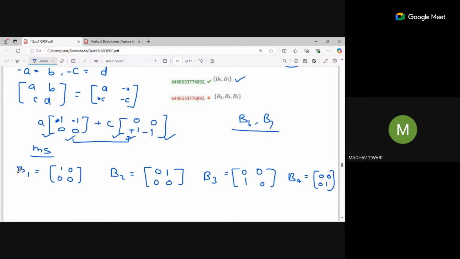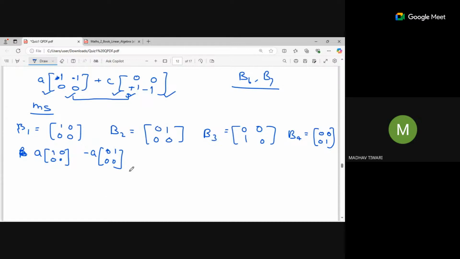Okay, so you can see here, if I want any linear combination of these to make all these types of matrices, what I can say is A times my first matrix, minus A times my second matrix, and C times my third matrix, and minus C times my fourth matrix.